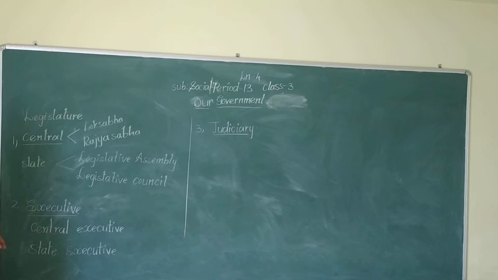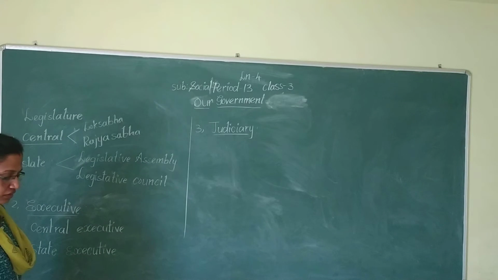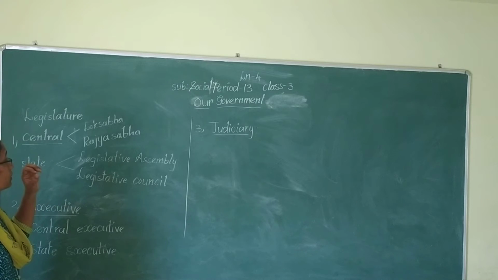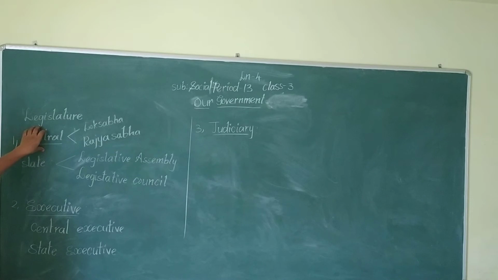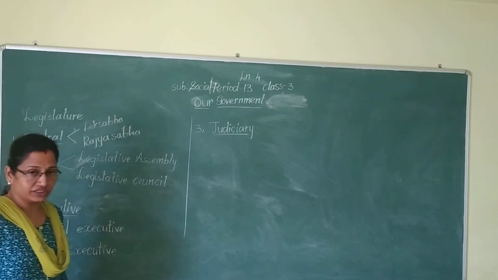Lok Sabha is also called the Lower Sabha. Rajya Sabha is also known as the Upper Sabha. Okay, children. The members of Lok Sabha are elected by the people. So we learned these in the previous class. Now let us go to the state legislature.